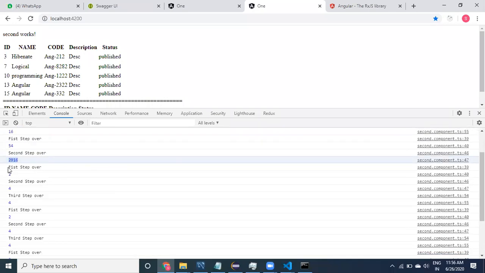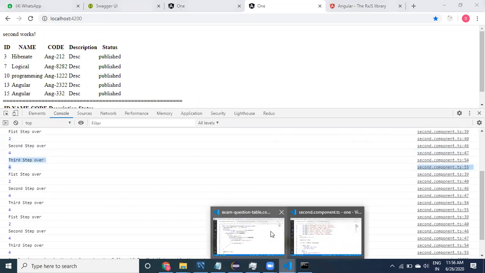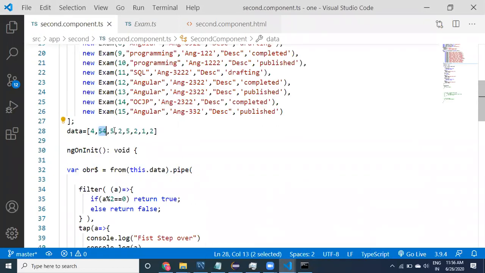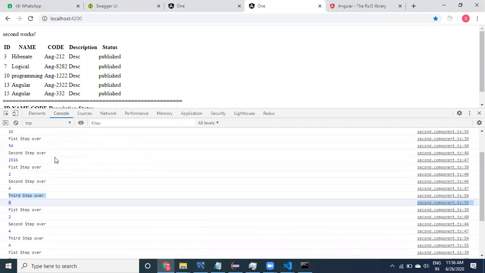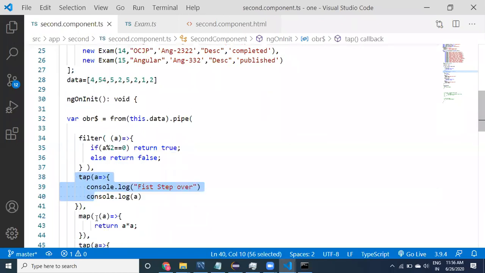Again, first 2 has been taken, 4 has been taken, and this is also fine. But meanwhile the 5 is available. See here guys, 5 did not come here. Why? Because for the 5 the first step is not over, it got stopped right there. If it returns false, none of these methods are going to execute for that particular value.